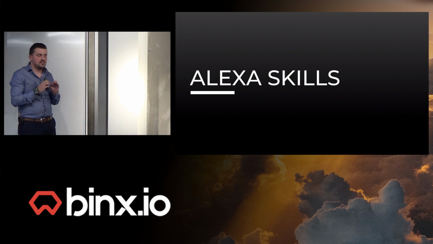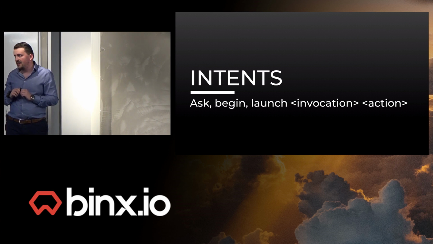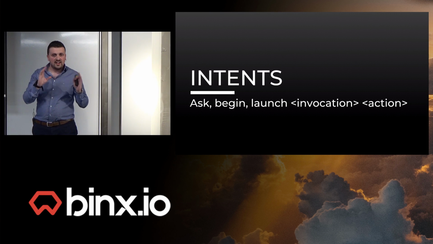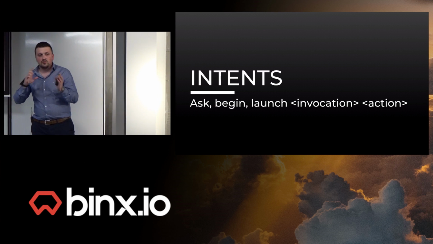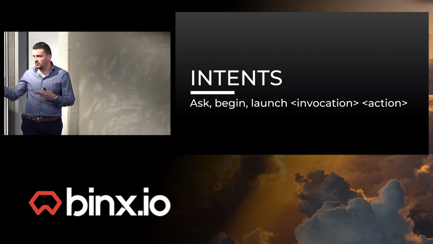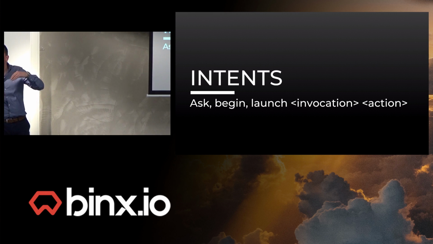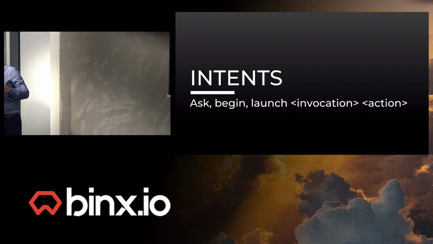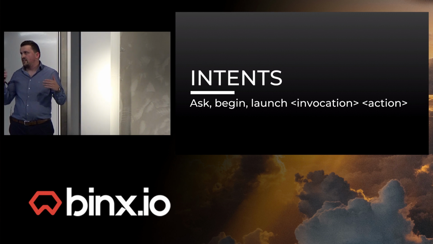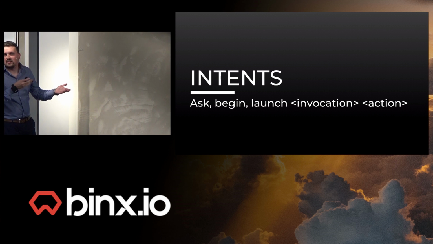So what are Alexa skills? Alexa skills are made of intents, and the intent is a phrase. So for example, ask or begin or launch, and then an invocation. In the invocation, you'll later see what that is exactly, but that will probably be the name of your app or whatever you want to talk to. And then the action, for example, that could be a status update or whatever.